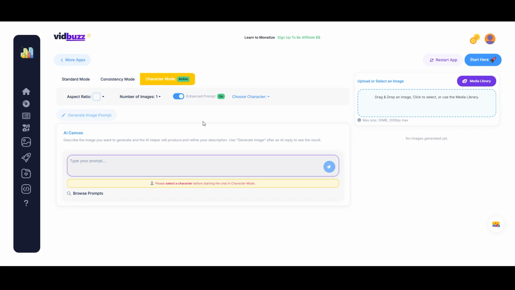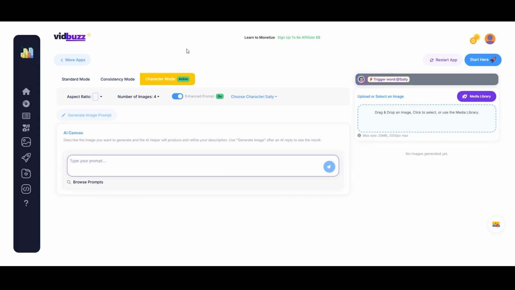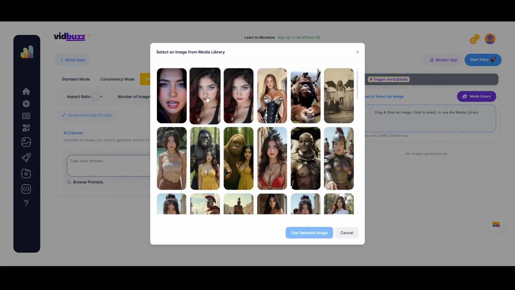So in other words, this is how you can make a version 2 of your character that's just a little bit better overall. And so now that we have a version 1 of this character, it's now going to be very, very easy to generate a lot of different pictures of Sally with a lot of different variety, different scenes and settings. And so that'll make it much easier for us to create a version 2 of Sally. So in this case, I'm gonna go ahead and just start with some of the reference images here.